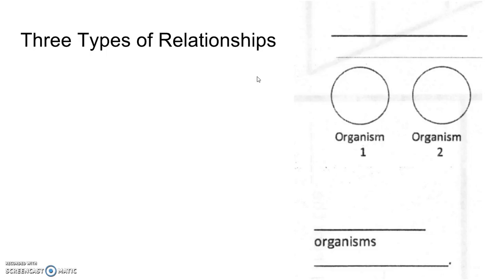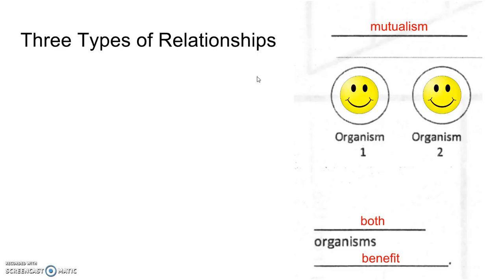And the first one is called mutualism. In mutualism, both organisms are happy about the relationship. Both organisms benefit from it. An example might be like the little lichens that grow on trees. Sometimes you look at the trunk of a tree and the bark, it's got this little gray, flaky stuff growing on it.